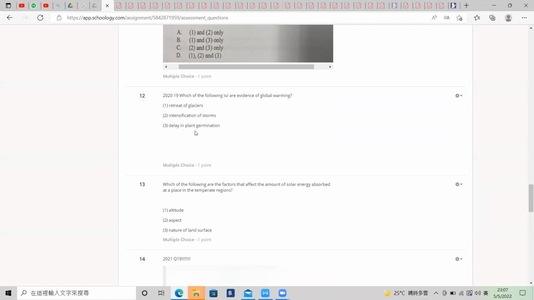Number 3, delay in plant germination. If it is warmer, then the seed should germinate faster. So only number 3 is wrong. The answer should be C.